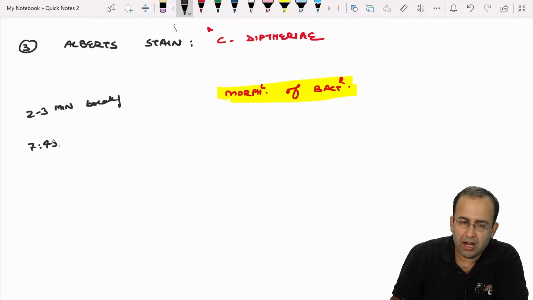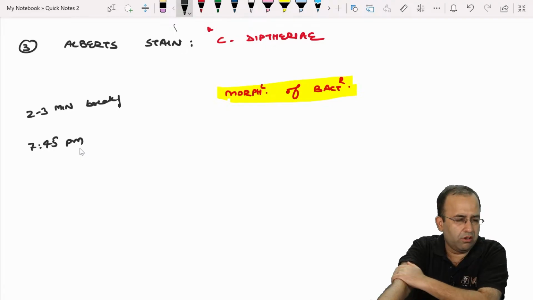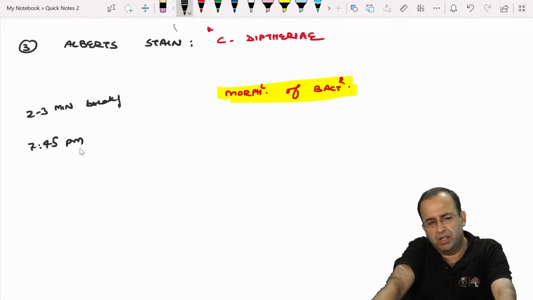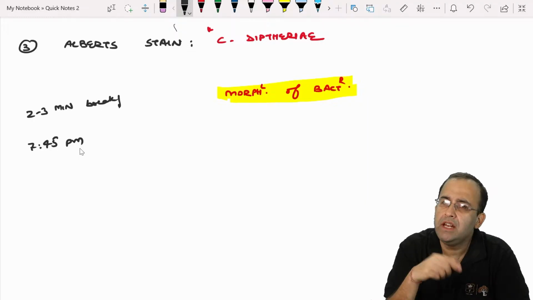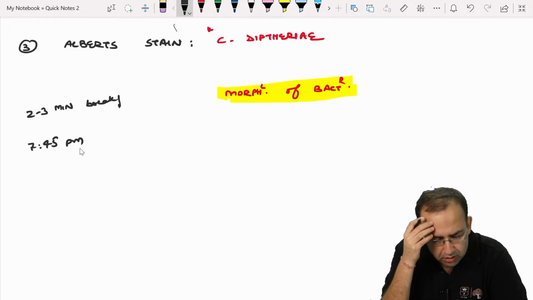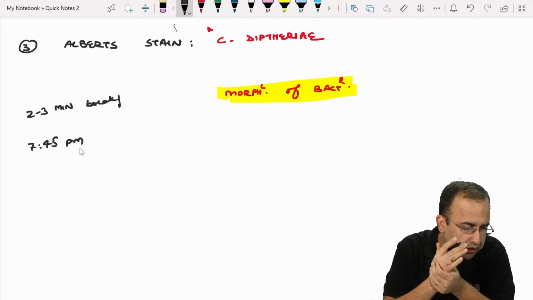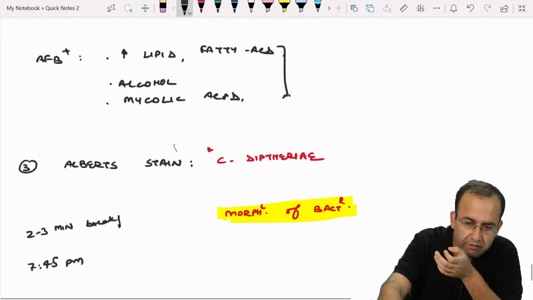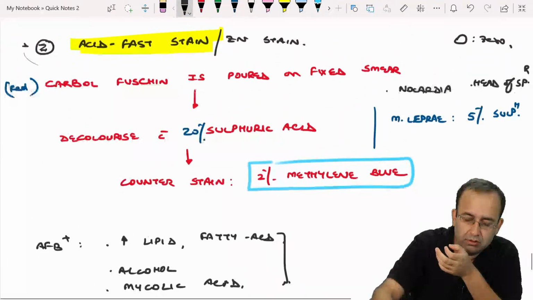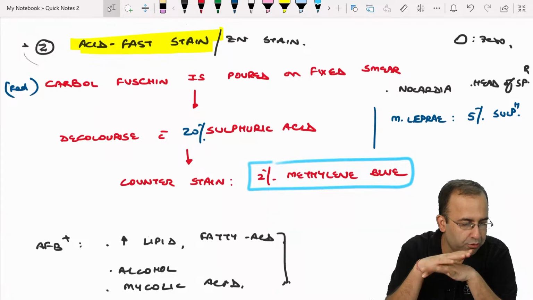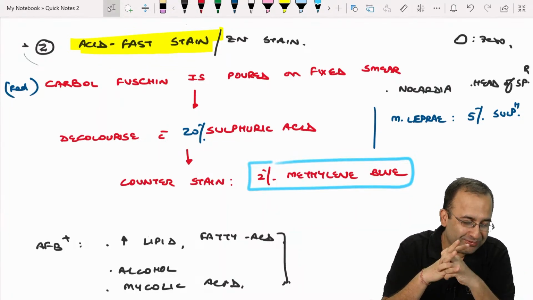Is that okay? Today is day 1, right? Not at all, just Albert stain, Corynebacterium diphtheriae. Nothing more than that. Tell me, did you have any class yesterday or was it a free day? Now the schedule is slightly on the relaxed side. So if yesterday was off, let us cover slightly more content today.